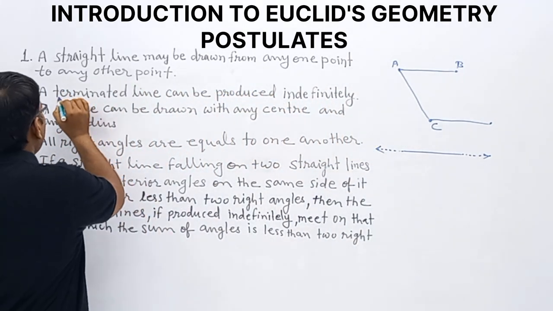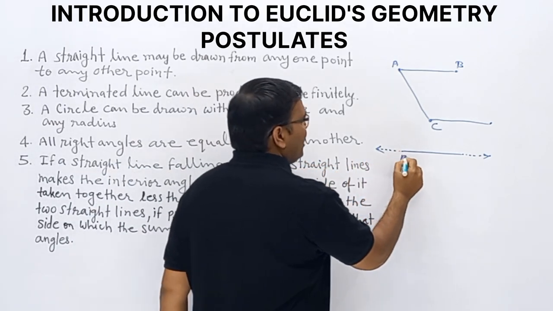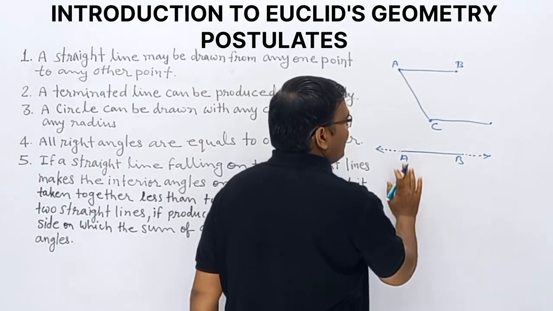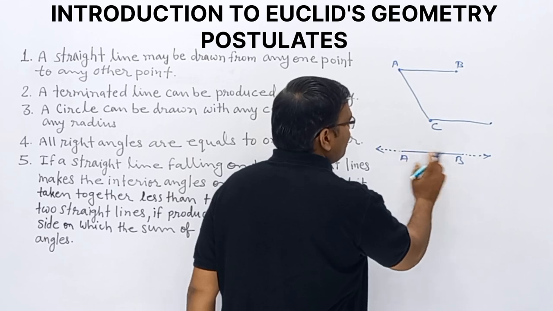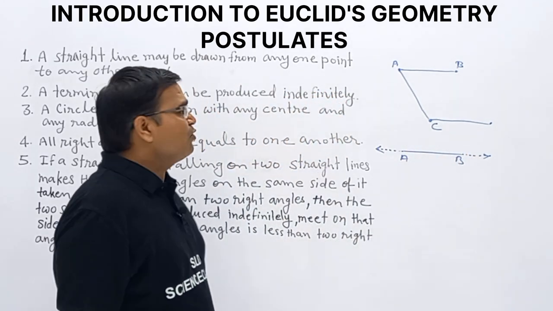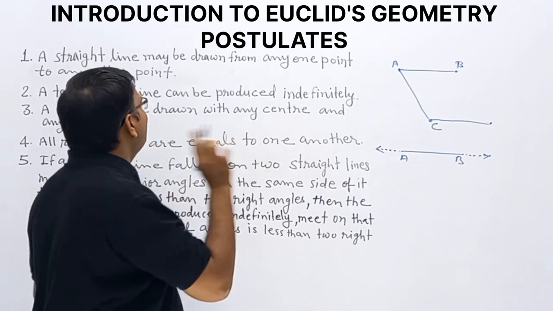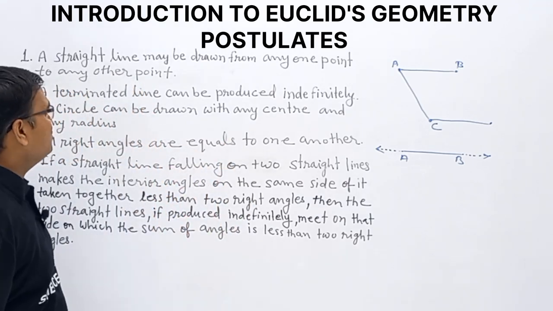So observe this one, a terminated line. This one, A to B, is the terminated line. Both ends of this line can be produced indefinitely. So we can say a terminated line can be produced indefinitely. This is the second postulate.